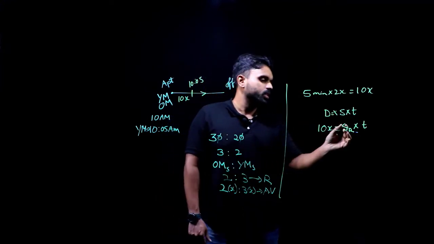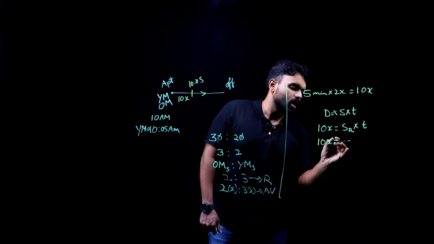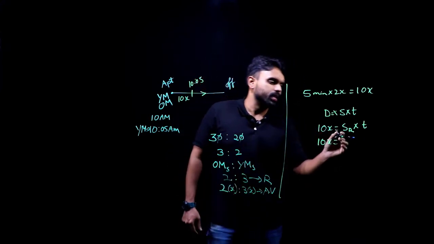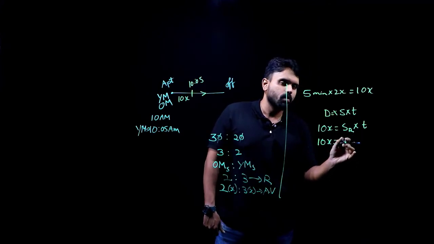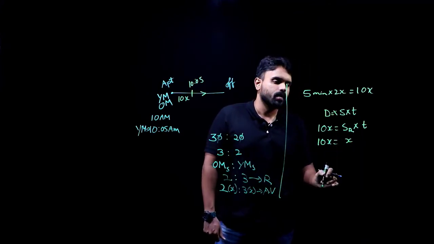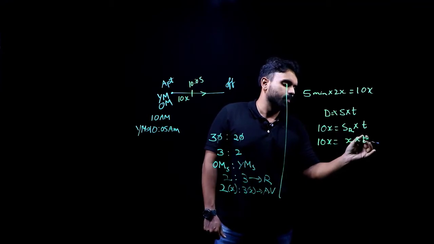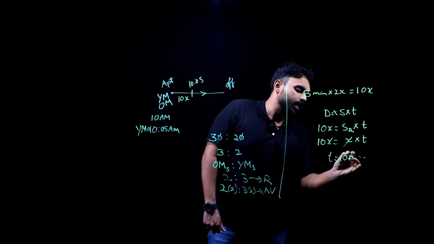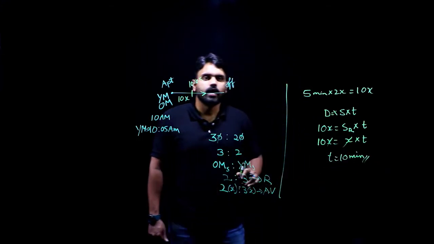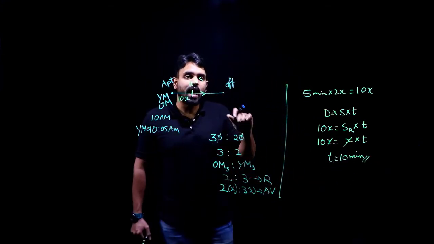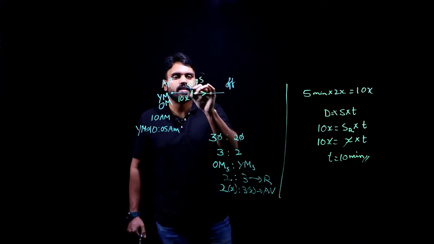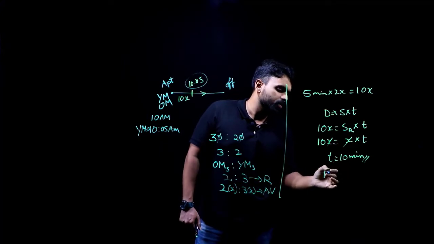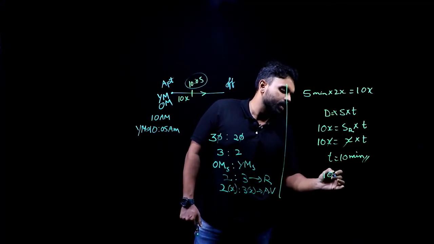Now, this gives me 10x equals relative speed, 3x minus 2x, that gives me x, into t. The x and x will go away. Time taken will be 10 minutes. 10 minutes after what? After the young man starts. At what time did the young man start? 10:05. So, what time will they meet? 10 minutes after 10:05, that will be 10:15. They'll meet.